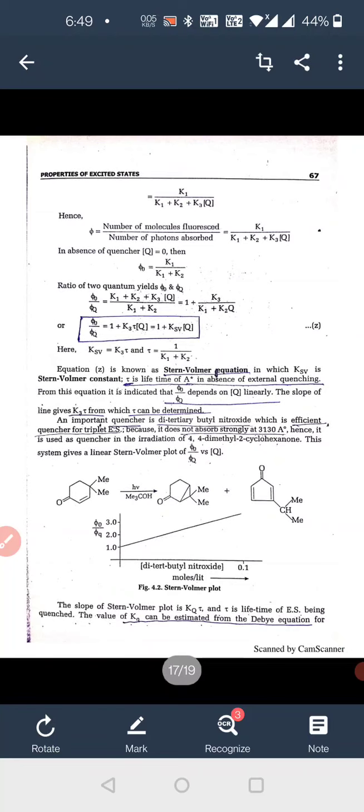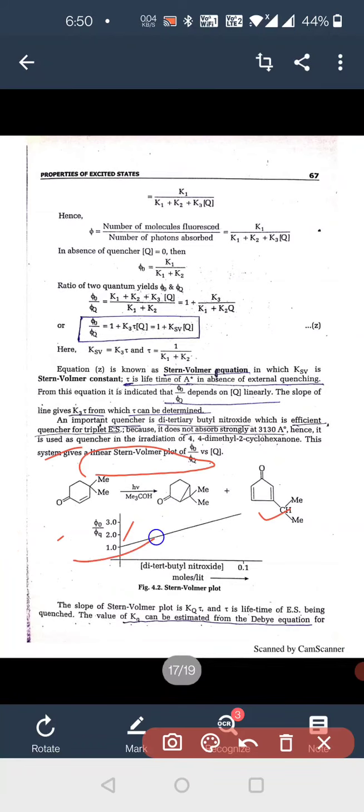An important quencher is ditertiary butyl nitroxide, which is an efficient quencher for the triplet excited state because it does not absorb strongly at 3130 angstrom. Hence, it is used as a quencher in the irradiation of 4,4-dimethyl-2-cyclohexanone. This system gives a linear Stern-Volmer plot, phi 0 upon phi Q versus [Q]. This is an important topic, the Stern-Volmer linear plot.